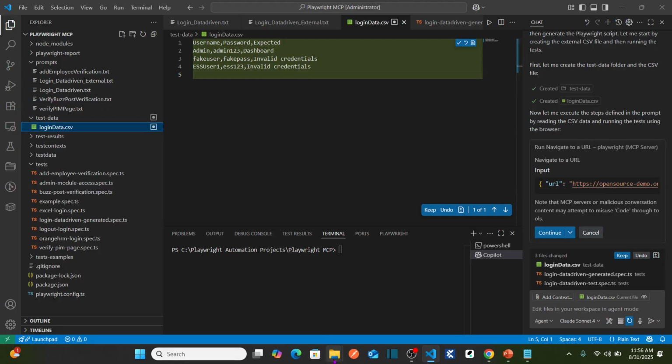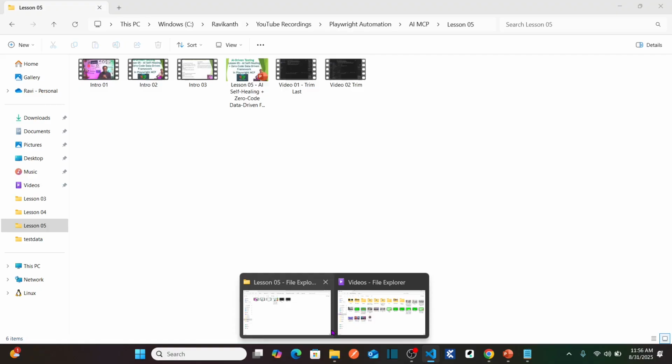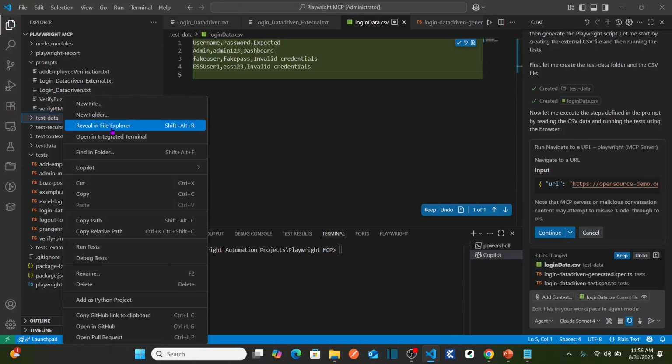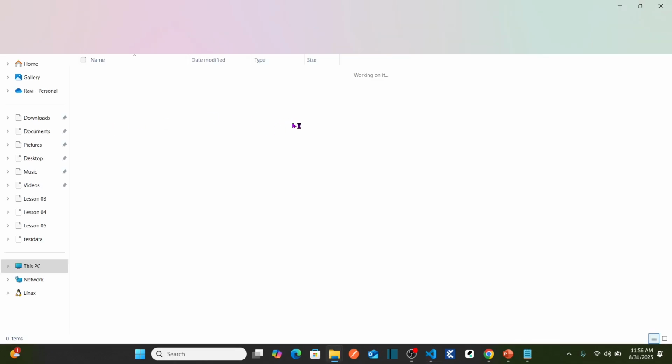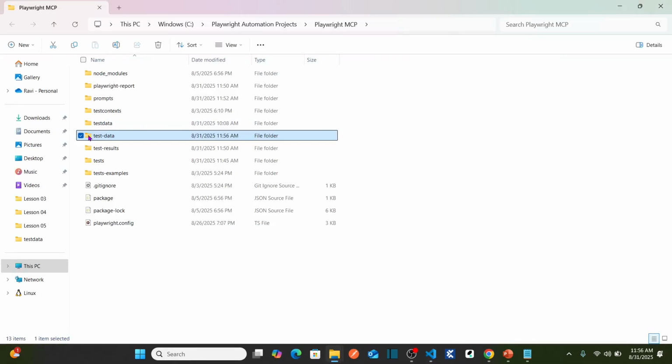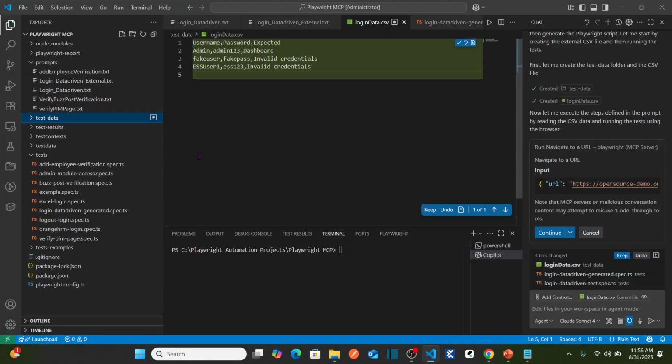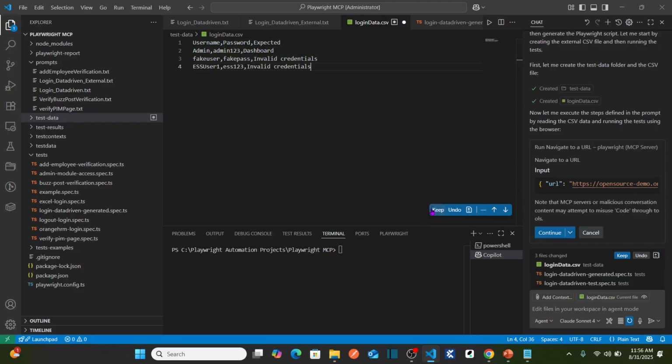If you go to your local folder structure, let me right click and reveal file explorer. See here, under this particular test-data I can see a CSV file is already generated. Login data CSV file is already generated. Perfect. That means the Playwright MCP is helping us create everything. So it created. Now I want to keep this file.